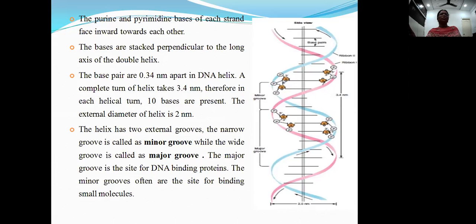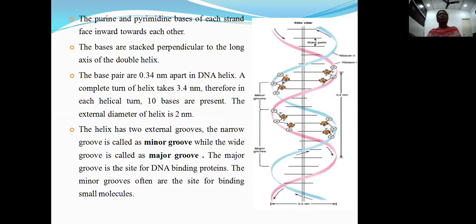Adenine always pairs with thymine. Guanine always pairs with cytosine. In between adenine and thymine, there are two hydrogen bonds. In between guanine and cytosine, there are three hydrogen bonds. These bases are stacked perpendicular to the long axis of the double helix. One turn of DNA shows 10 nucleotides.